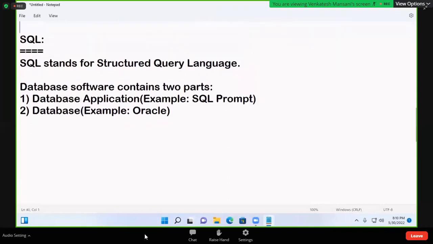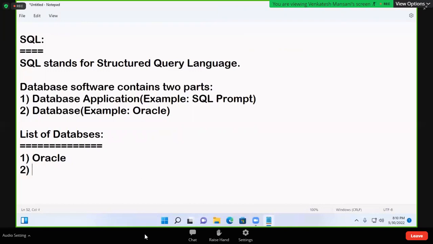So database software contains two parts. Whenever we install database software, two parts are installed. One part is called application, and one more part is called database. Okay, I'll explain. List of databases, database softwares. Write it down.